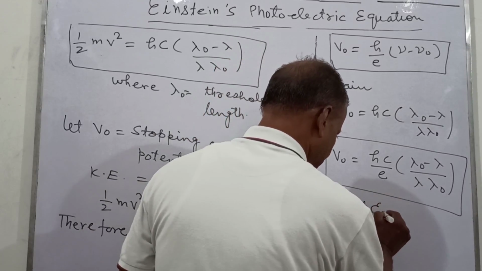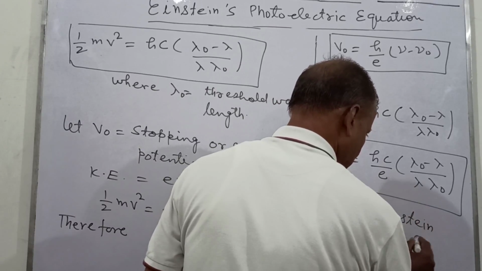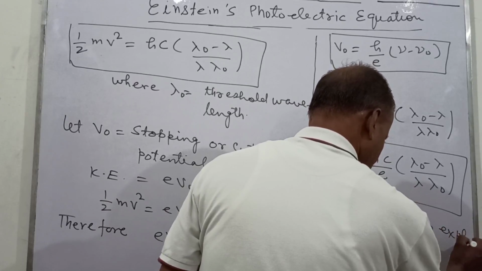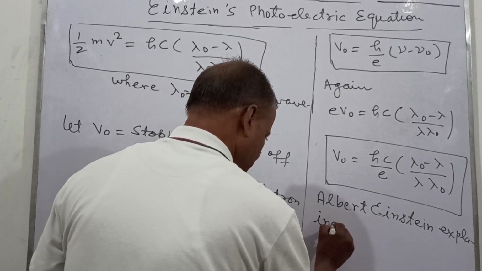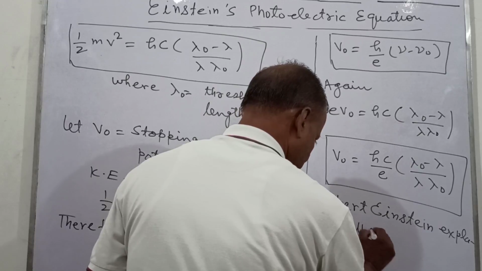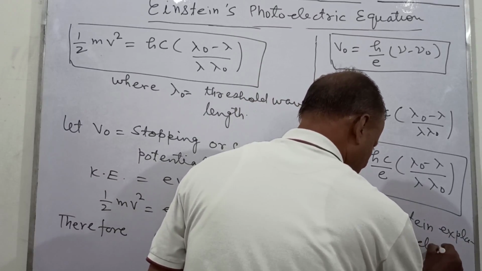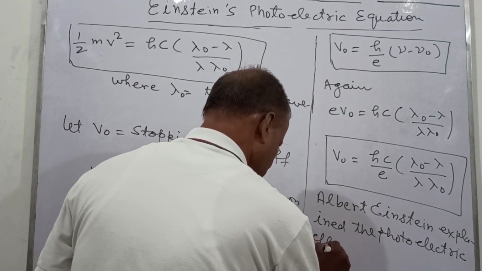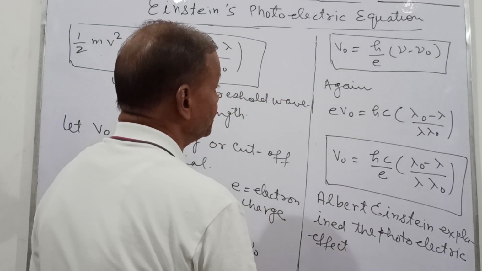Albert Einstein explained the photoelectric effect by using this equation.